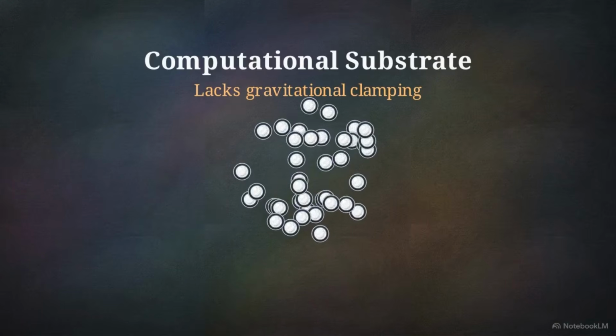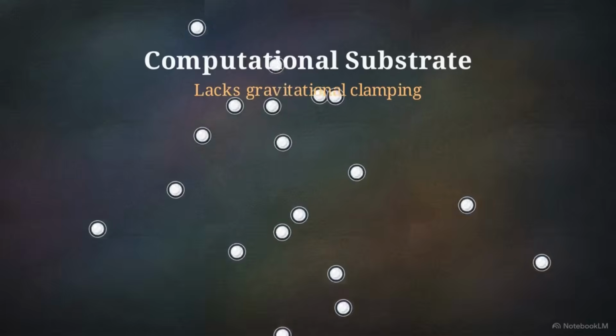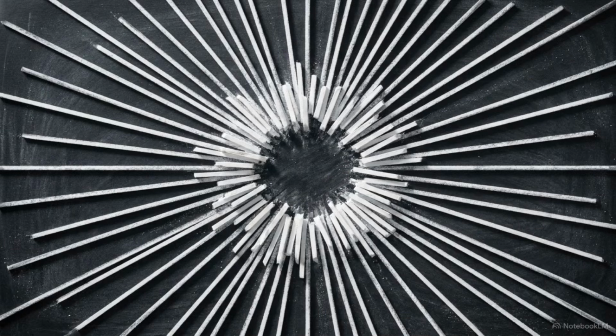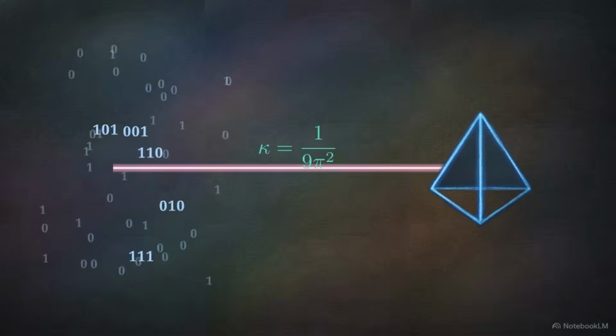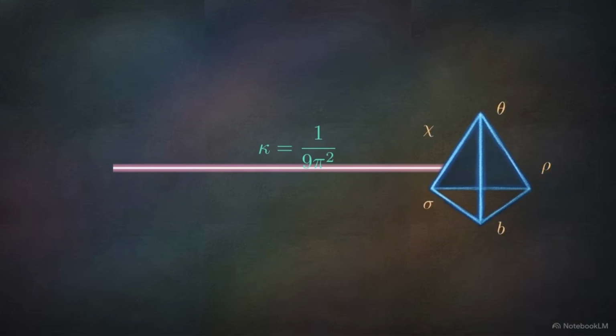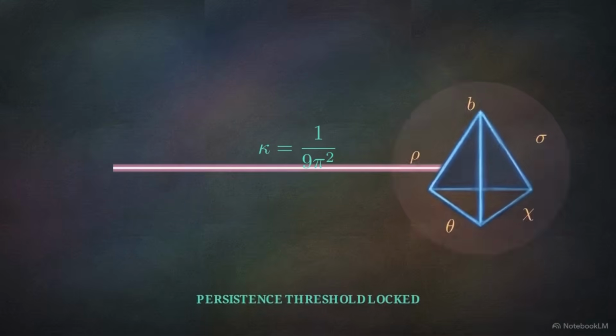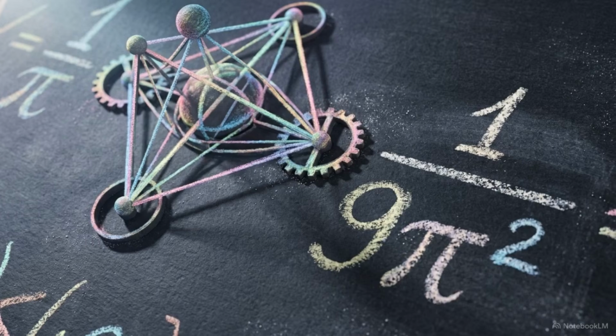A purely computational field has no mechanism to hold itself together. Without an external constraint, any local excitation or bundle of data will simply scatter at the speed of light. Stable packet formation requires a variable capable of bridging computational updates with physical geometry. We find this in the Einstein coupling constant, 1/9π².